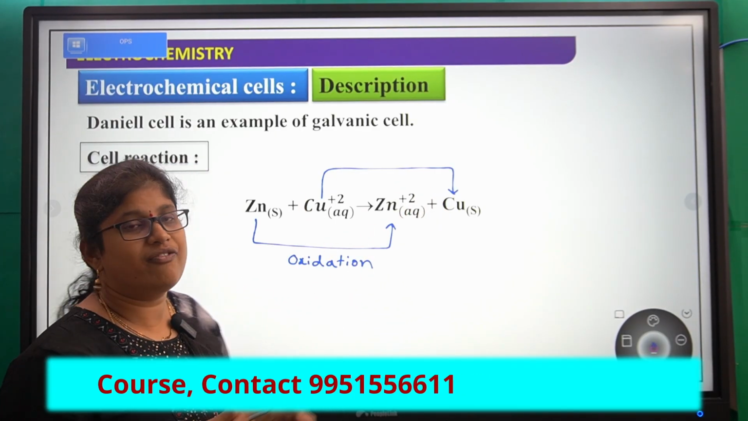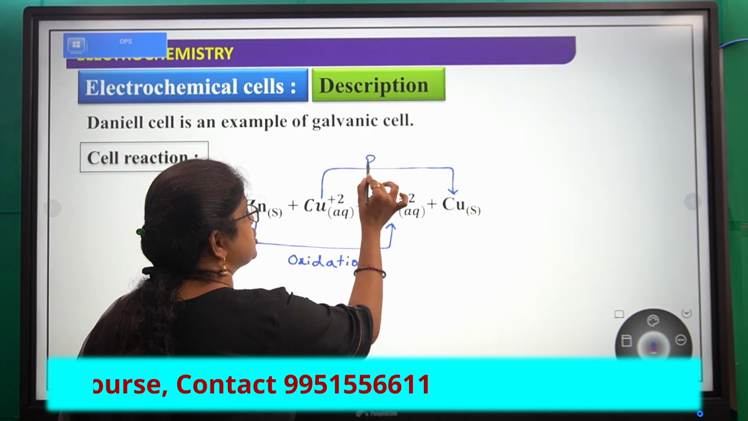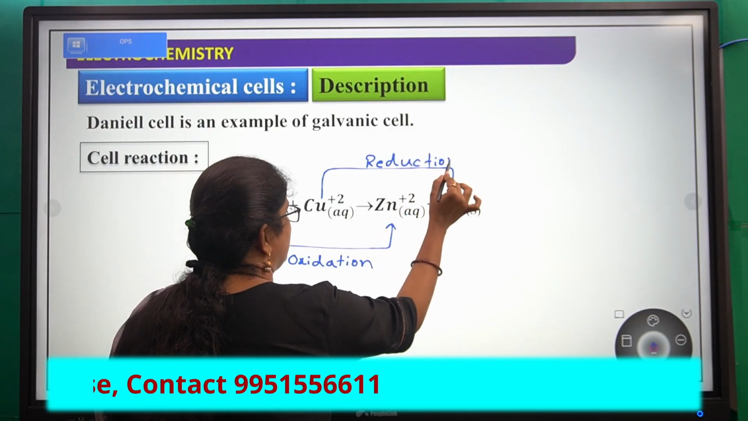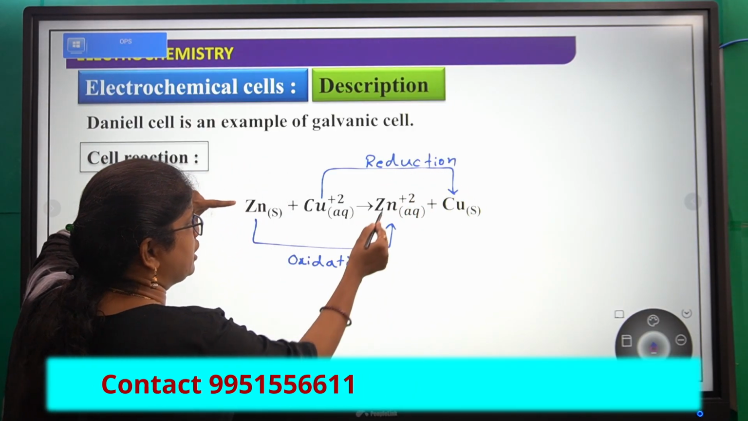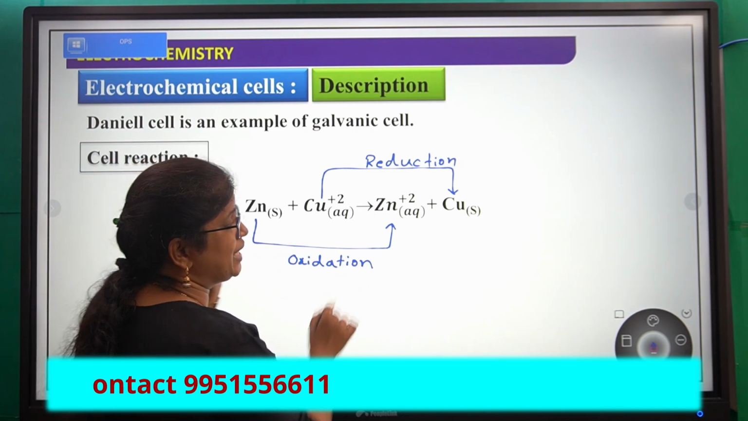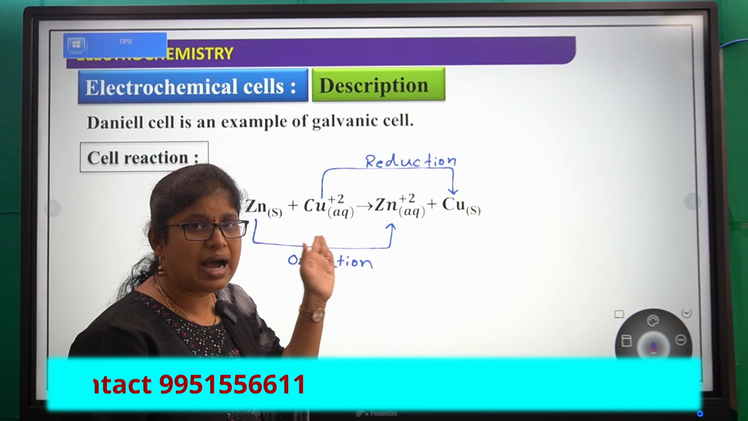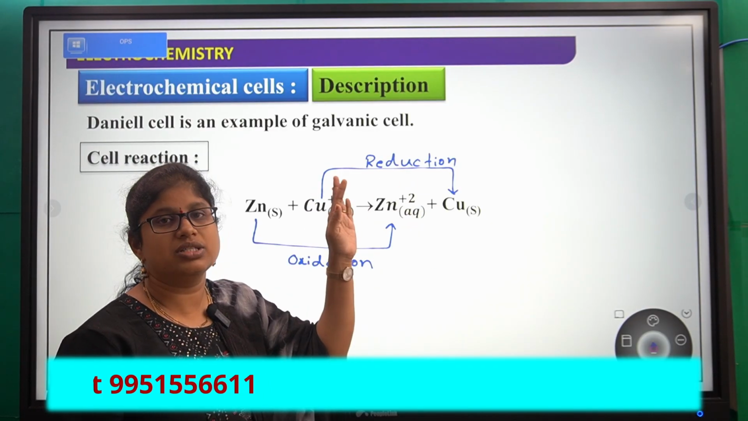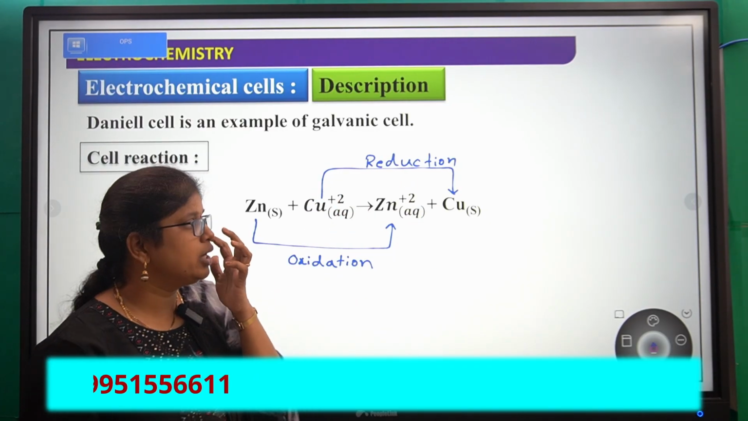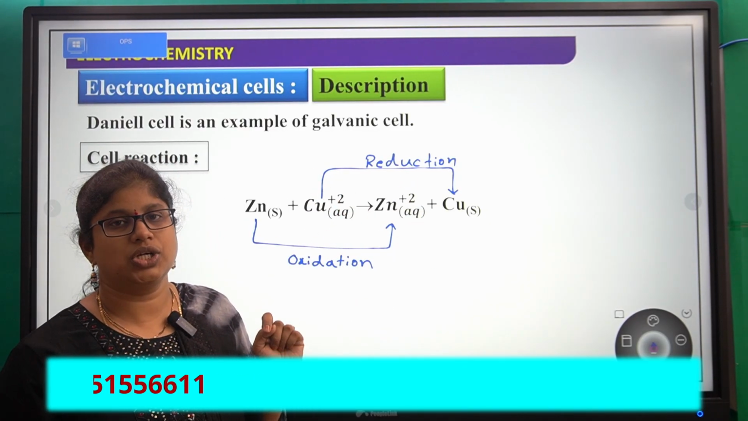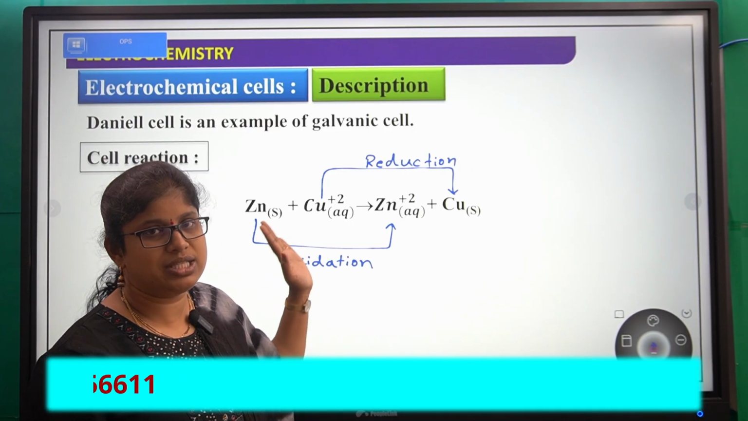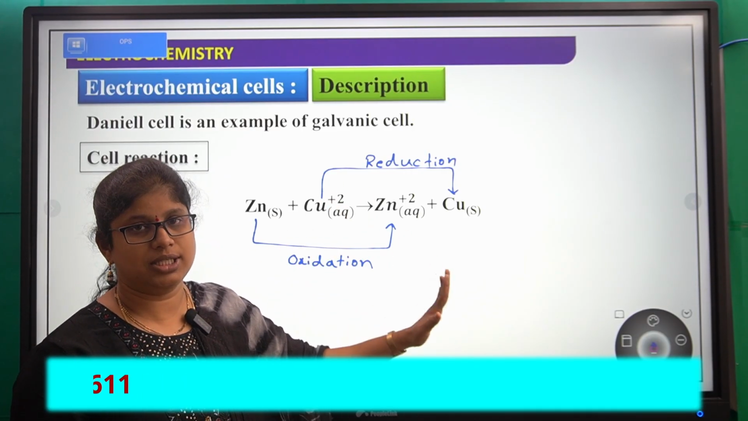Gain of electrons is called reduction, right? Here zinc converts into zinc plus 2 by losing 2 electrons. The loss of electrons is called oxidation. Gain of electrons is called reduction. So in this total reaction, both oxidation and reduction take place. That's why this is called a redox reaction.